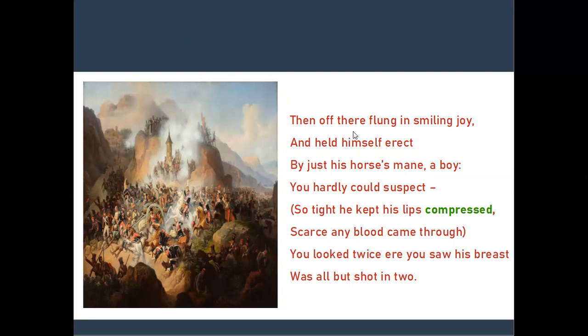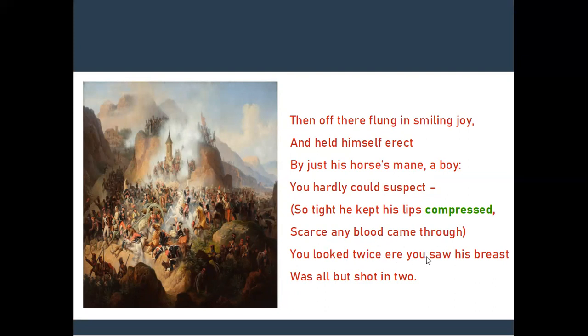Listen carefully. Then off there flung in smiling joy, and held himself erect by just his horse's mane, a boy you hardly could suspect. So, what is the meaning here? The rider was very happy with a smiling face. The boy was as high as the horseman. So here the boy was as high as the horseman and he was very happy with a smiling face. So tight he kept his lips compressed, scarce any blood came through.